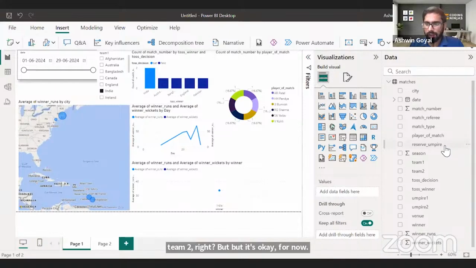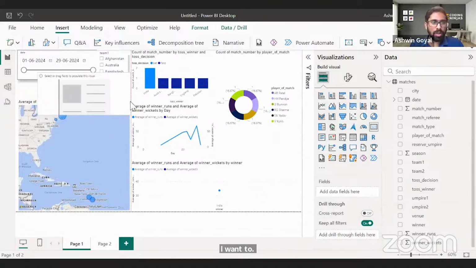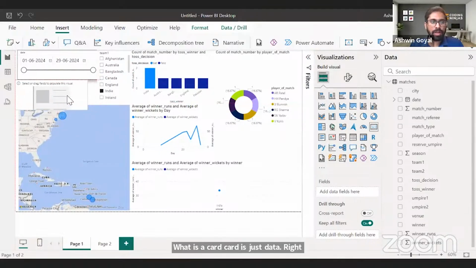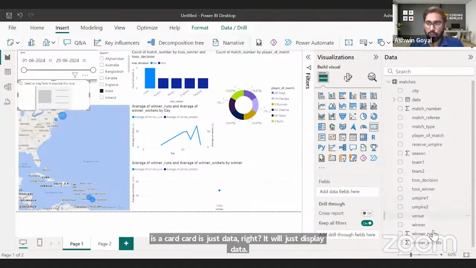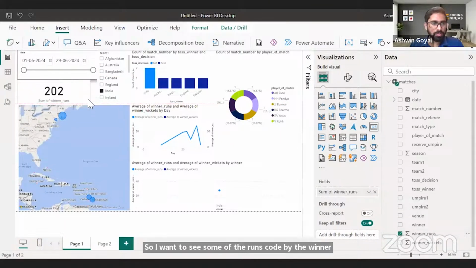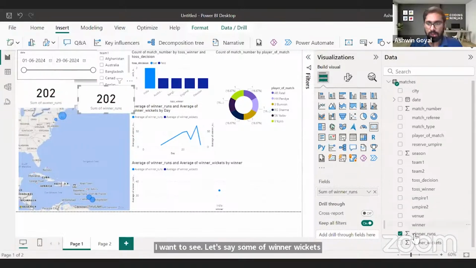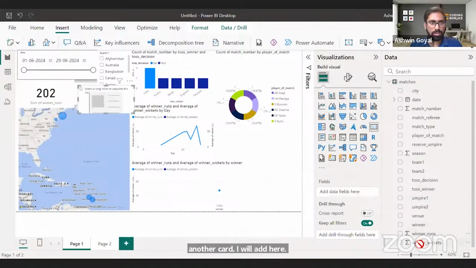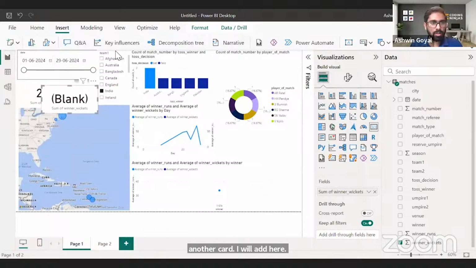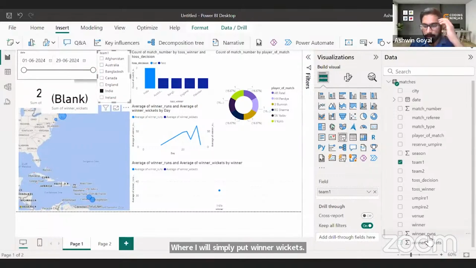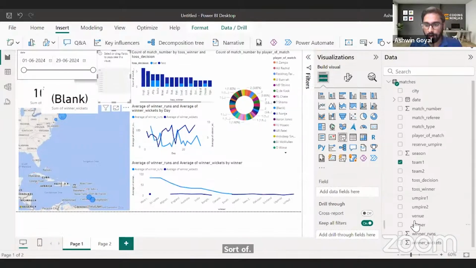This is there, and then what we need to do is, I want to actually add a card. What is a card? Card is just data, right? It will just display data. So I want to see the sum of the runs scored by the winner. That's the first thing, right? Sum of winner runs. And I want to see, let's say, sum of winner wickets also. So another card I will add here where I will simply put winner wickets, right? Okay, let's see. Let me just add the winning team instead of this.